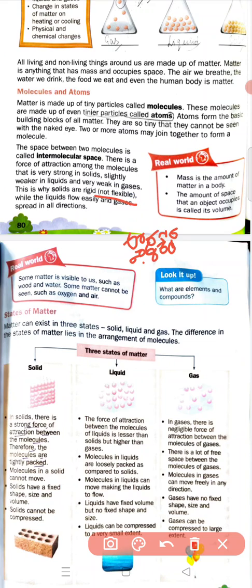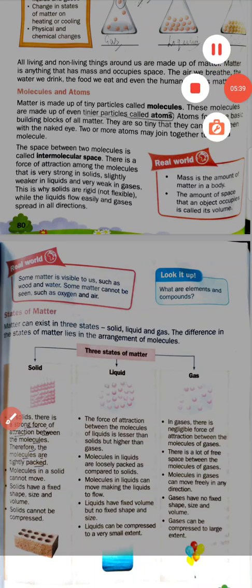While liquids flow easily and gases spread in all directions. Liquid has less intermolecular space than gas, but solid does not have intermolecular space. So liquids flow easily, and the molecules of the gas are present far away, so gases spread in all directions. Students, I hope you understand.